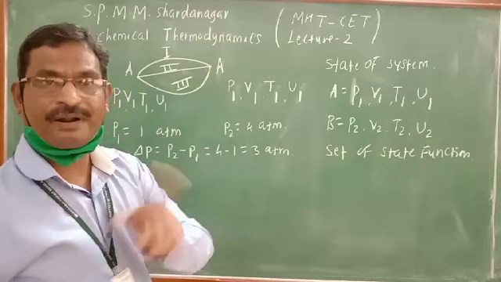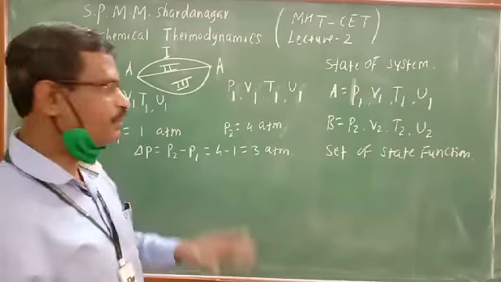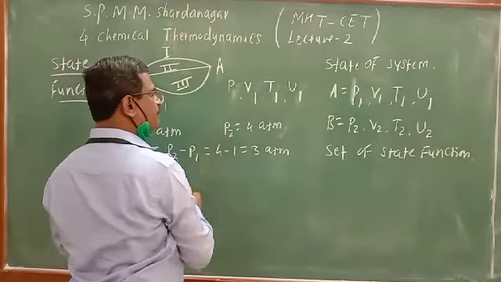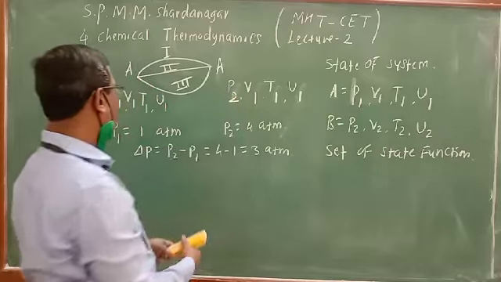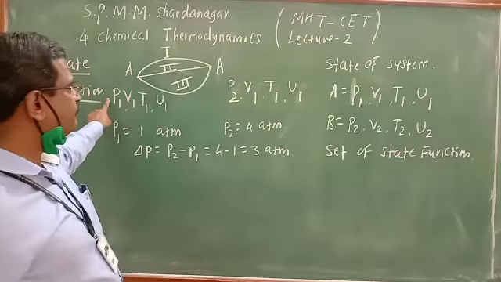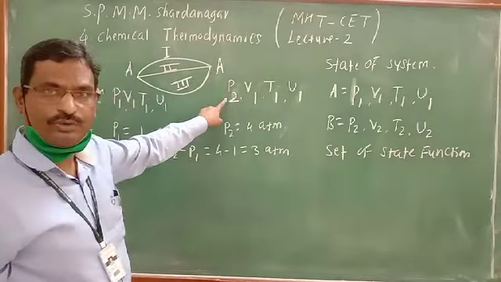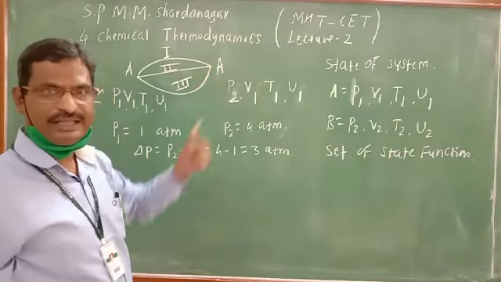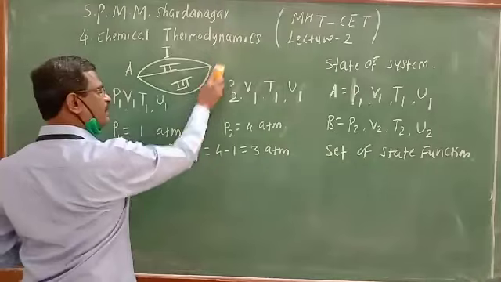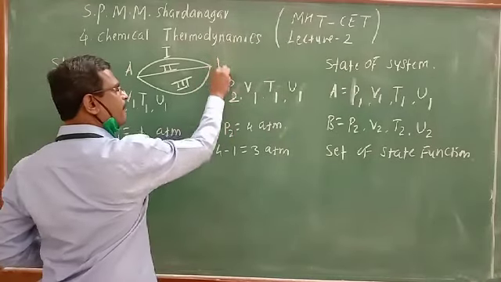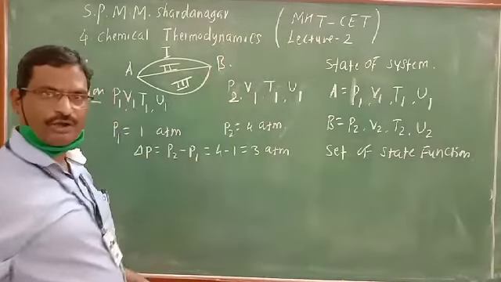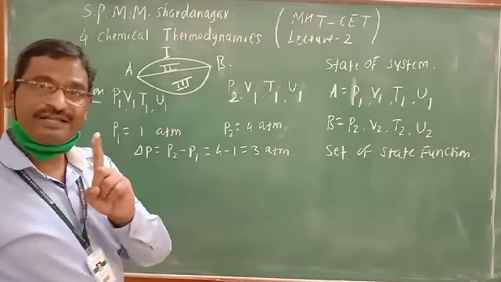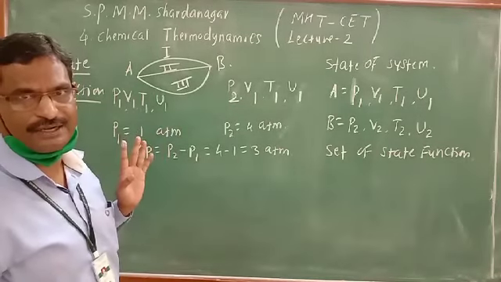Therefore they are not different states. But suppose the pressure becomes P2. For A it is P1, but here it becomes P2. Now will this be A or something different? It is different, and now this is termed B, because at least one of the state functions is different.